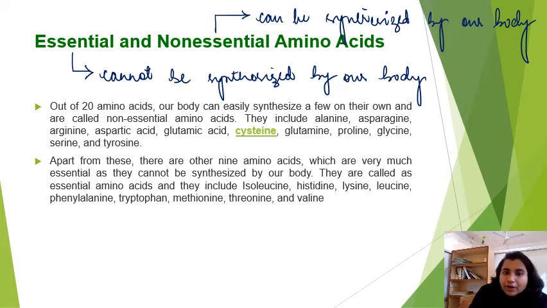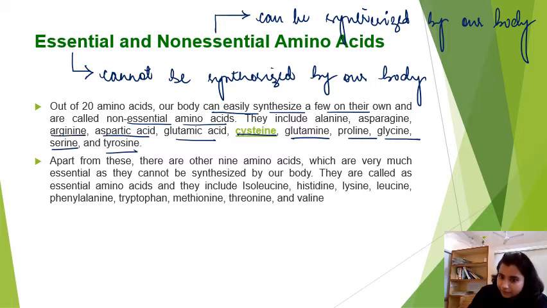So here we will see the examples. Non-essential amino acids, which are easily synthesized by our body, include cysteine, glutamine, proline, glycine, glutamic acid, aspartic acid, serine, tyrosine, arginine, right?